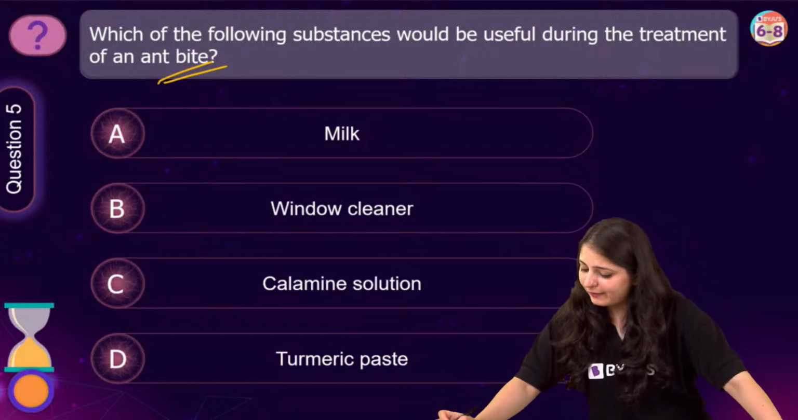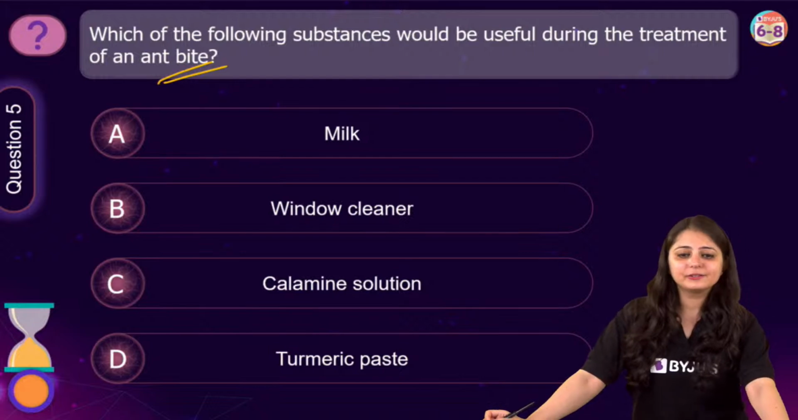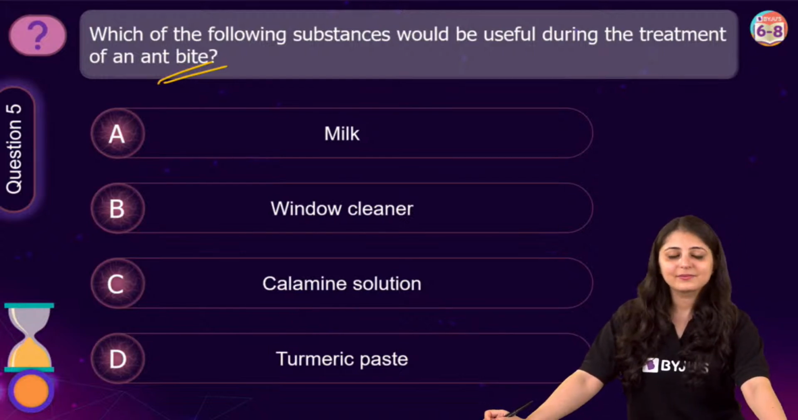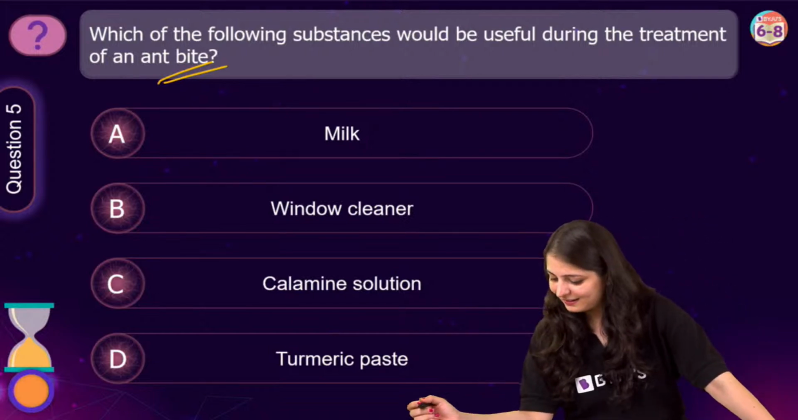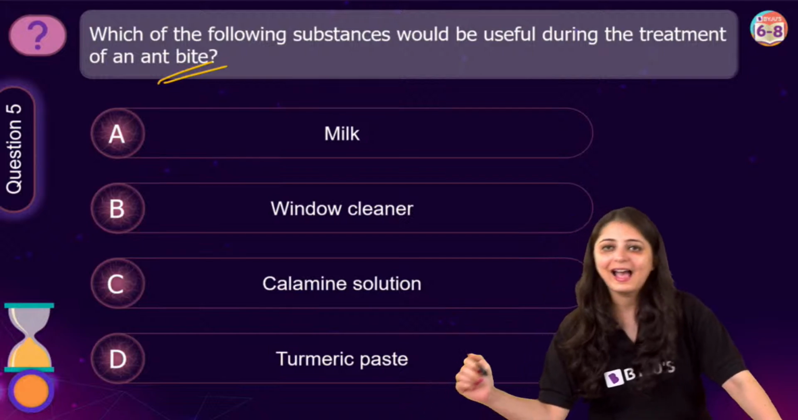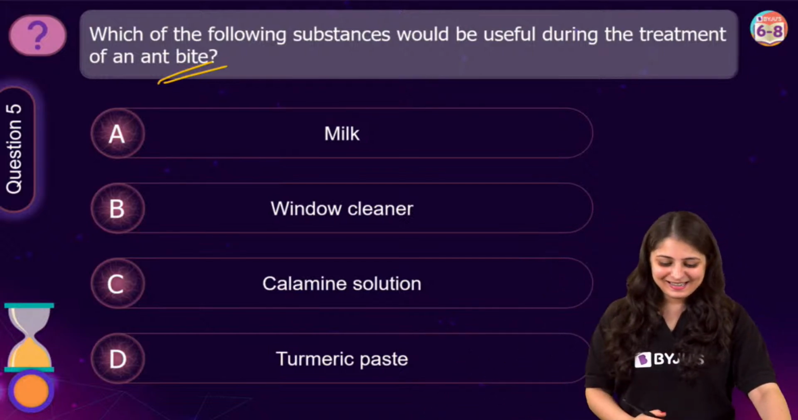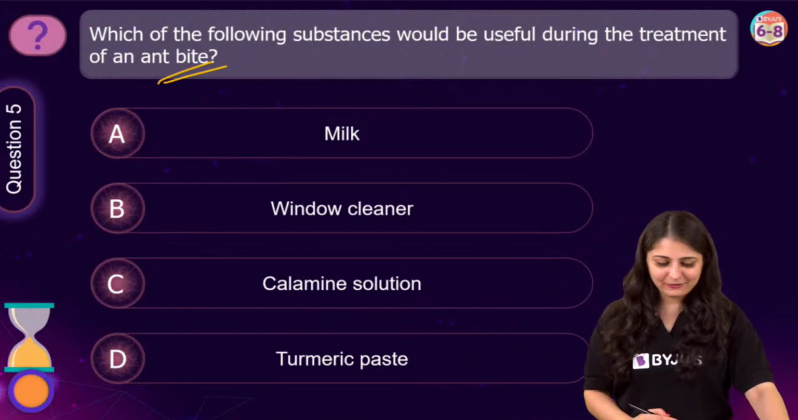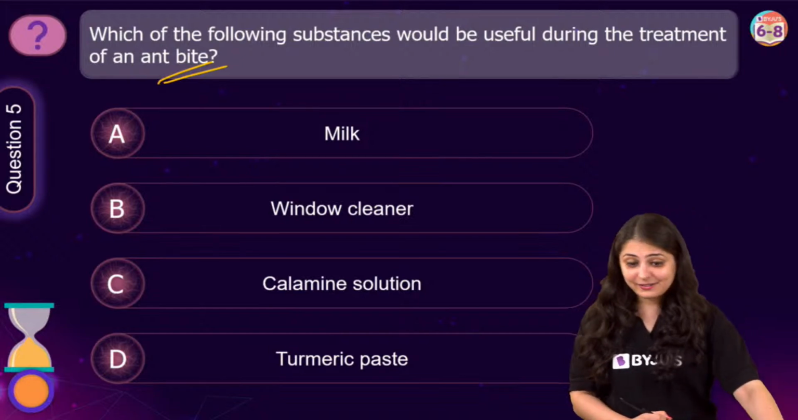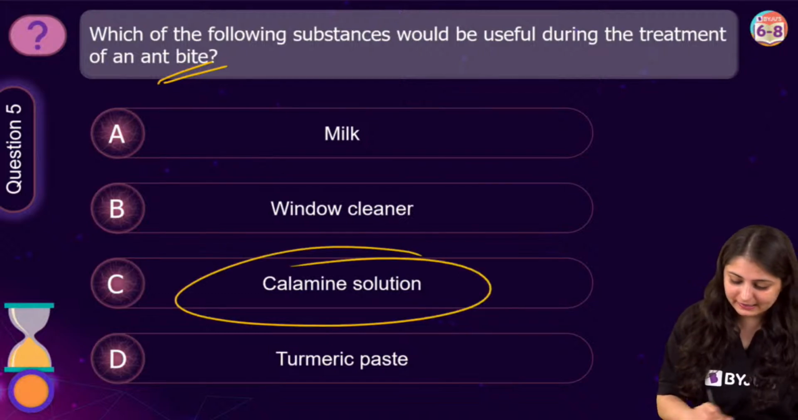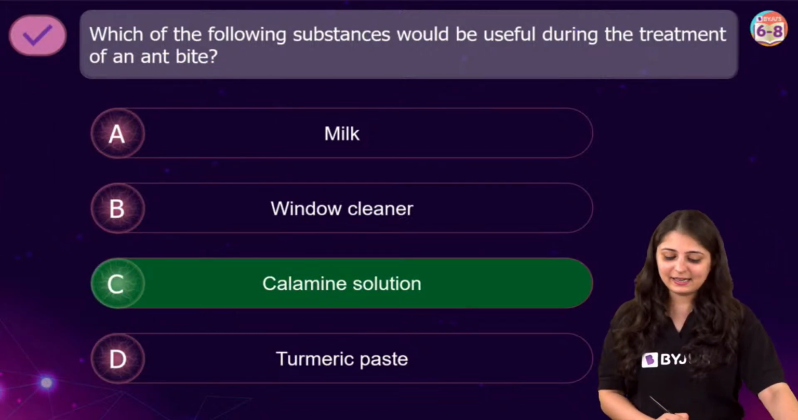All right, I'll give you 5 more seconds. 5, 4, 3, 2, and 1. Let's end the poll. Let's see what you people have marked. 73% have marked option C. Yes, that is the correct answer.